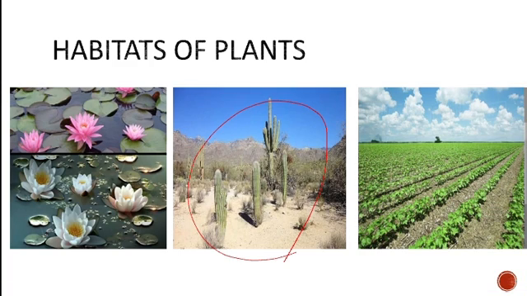For example, rose plant, tomato plant, sunflower, and many other plants that we grow and see around us, all of them need water and sunlight so that they can survive in a variety of places.